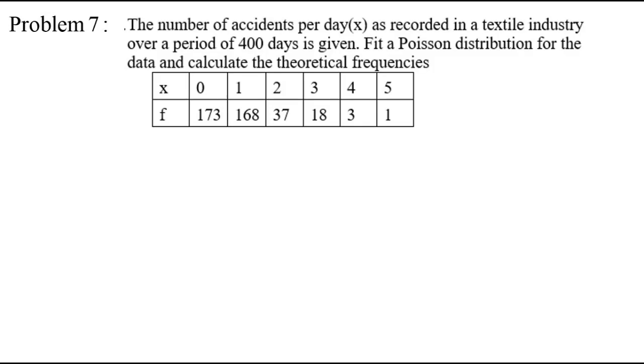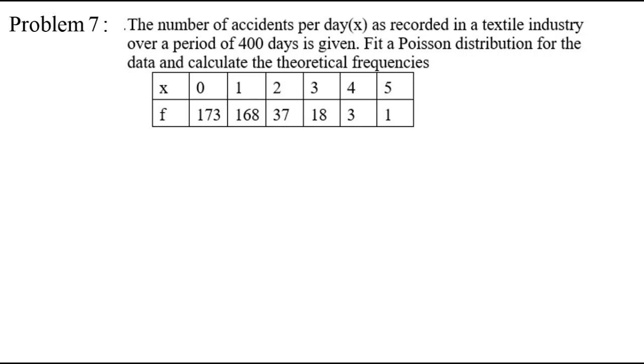Now let us go through the last problem. The number of accidents per day as recorded in a textile industry over a period of 400 days is given. Fit a Poisson distribution for the data and calculate the theoretical frequencies. So here data is given and it is a frequency table. Fitting a Poisson distribution means we have to find the value of lambda and substitute in our probability function. Later we will find the theoretical frequencies.